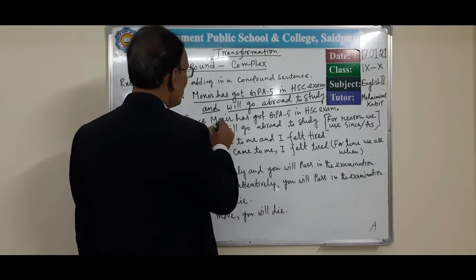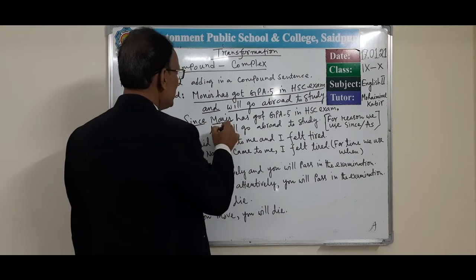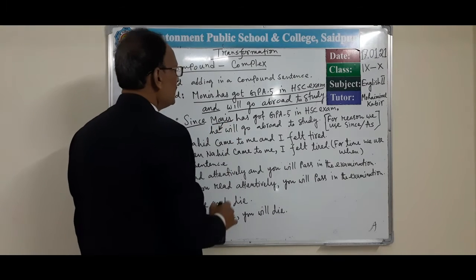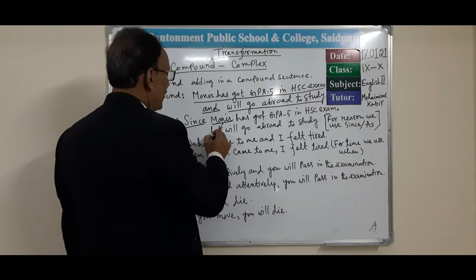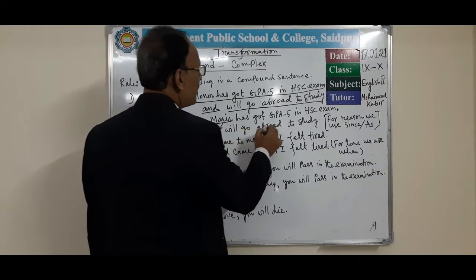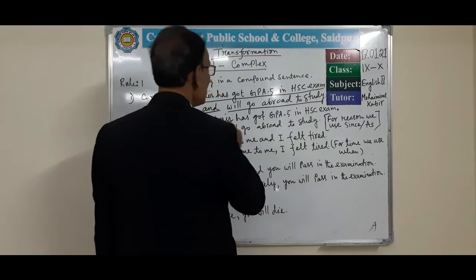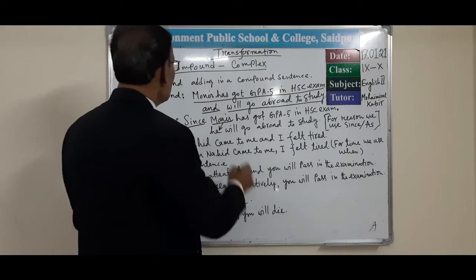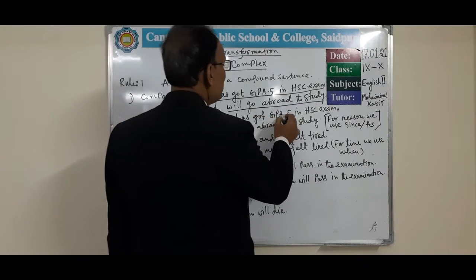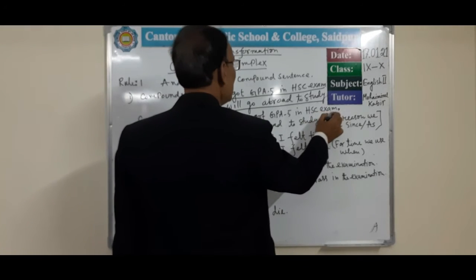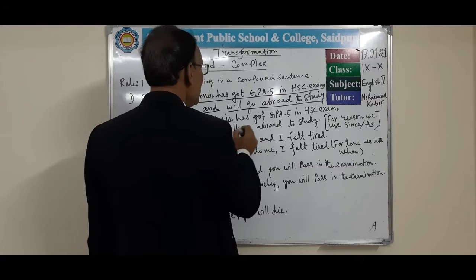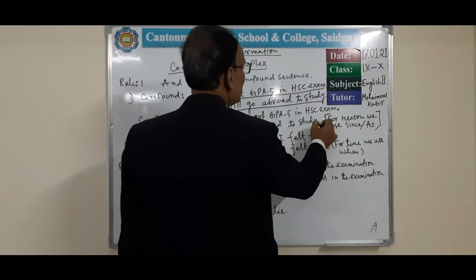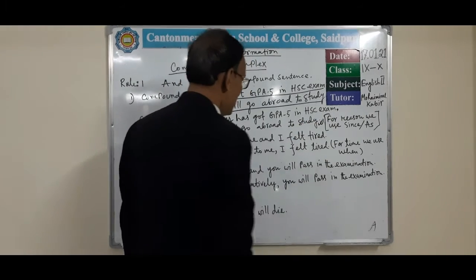Here we use Monir, so instead of Monir we use he. Then write he will go abroad to study. That means it is a complex sentence. So the sentence will be: since Monir has got a GPA 5 in the SSC exam, he will go abroad to study. It was a compound sentence.